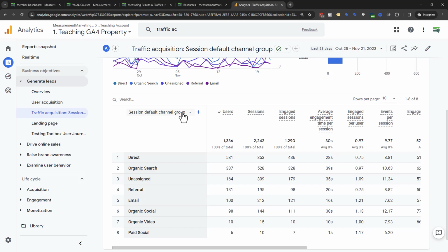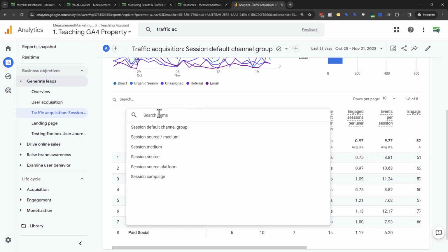Now, by default, it shows us the default channel group, and that's okay, but it's very general. Like, here's the direct traffic, in other words, untagged traffic. Here's the search traffic. Here's unassigned traffic that it couldn't figure out. Here's referral traffic from other sites. Here's email traffic it thinks, but it's super generic. I don't really find this particularly useful.